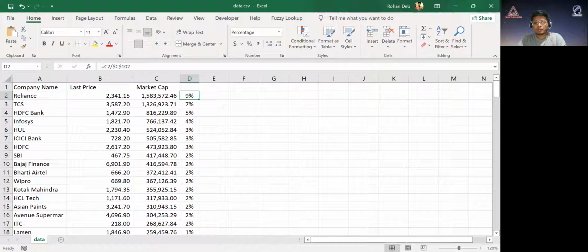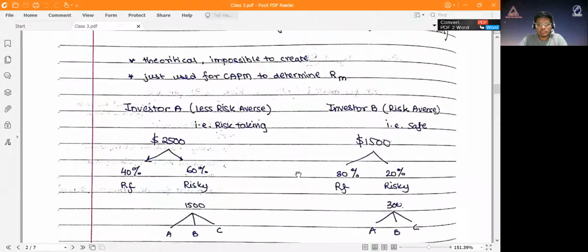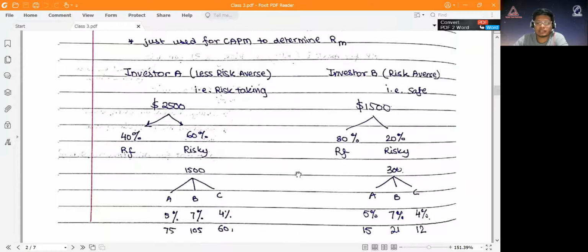Now in class, sir has also given an example. I hope you got the point of what a market portfolio is. Sir has said that let's say there are two investors, investor A and investor B. Investor A is a less risk averse investor, so basically he takes a lot of risk. He wants to invest $2,500, and because he's risk taking, he'll only invest 40% in risk-free assets and 60% in risky assets.